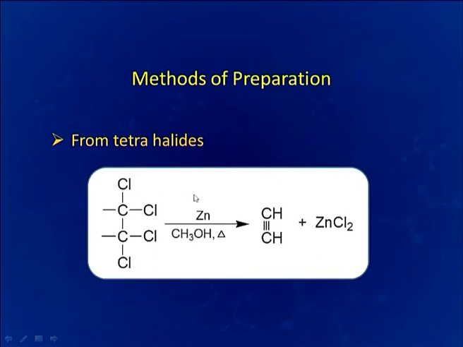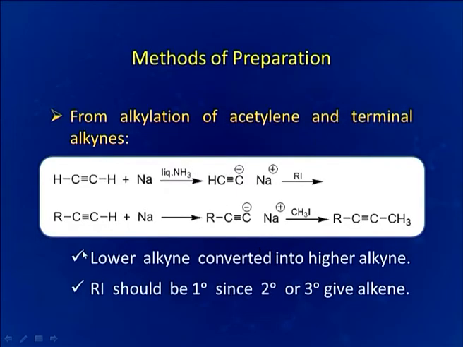From tetrahalide also we can prepare alkynes. Here we can see the example of tetrahalide and this is being converted to the simplest alkyne, that is acetylene, in the presence of zinc, methanol and heat. From alkylation of acetylene and terminal alkynes also we can prepare the alkynes. How? We can see here.